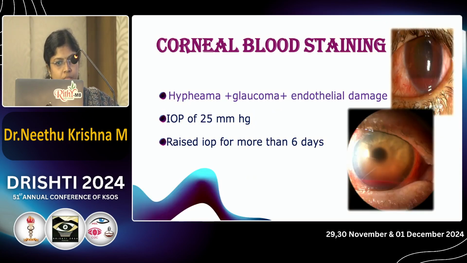Another important complication is corneal blood staining. The triad of hyphema, glaucoma, and endothelial damage increases the chance of corneal blood staining. With an IOP of 25 mmHg, raised IOP for more than 6 days can result in corneal blood staining.